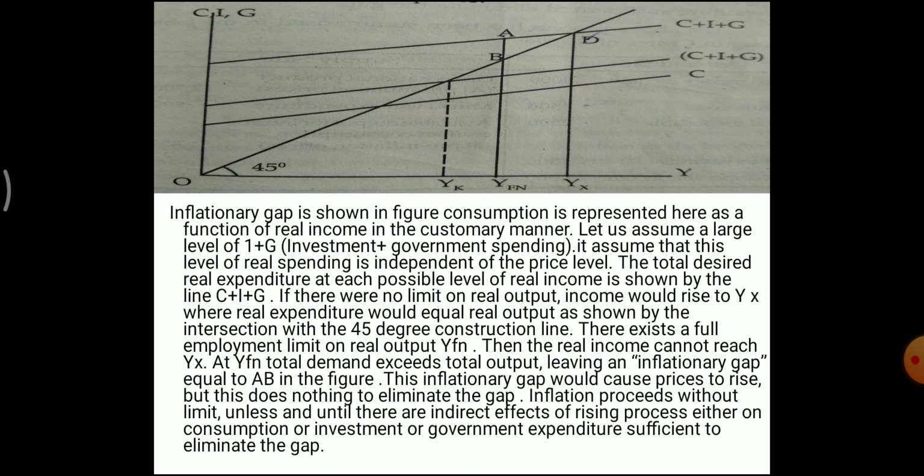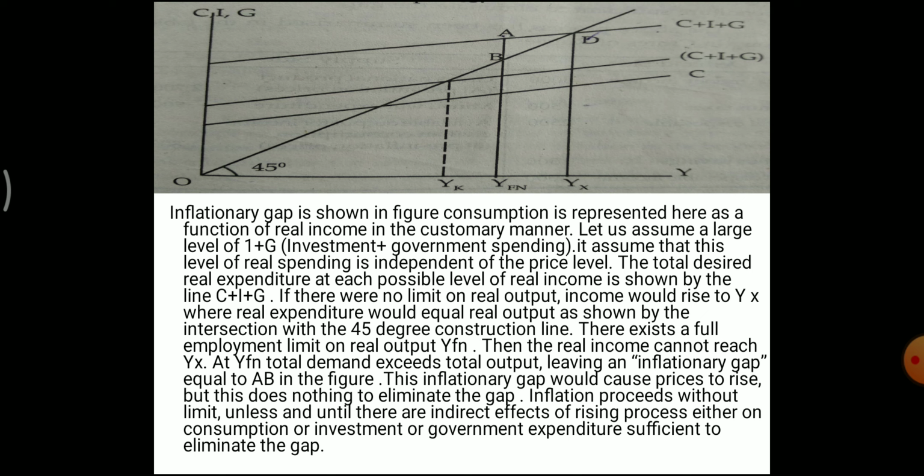So let us suppose that there exists a full employment limit on real output, that is YFN. Then real income cannot reach Yx. At YFN, total demand exceeds total output, leaving an inflationary gap equal to AB in the figure.